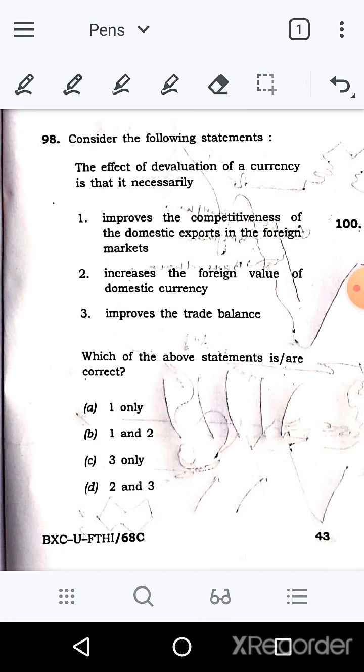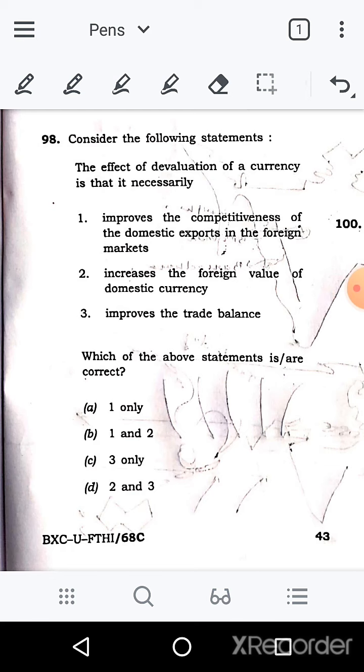So with 75 per dollar, if any Indian wants to sell their exported product, they will get more money for their product, because the currency is devalued. Earlier they could get 70 for their product, now they will get 75. So it is a correct statement, option 1. Statement 1, increase of the foreign value of domestic currency, that's not correct. Improves the trade balance, that is also not so correct.